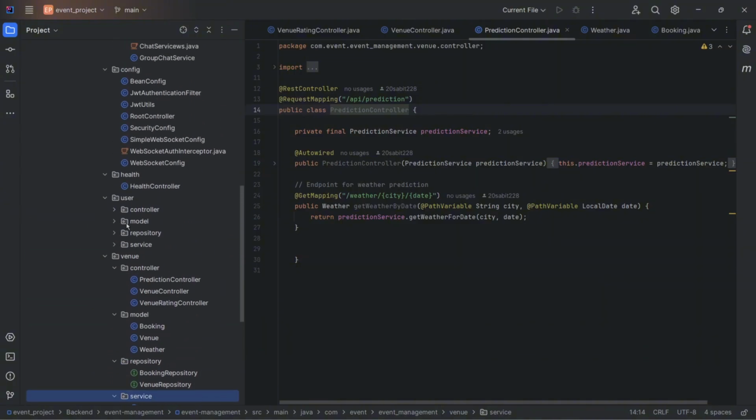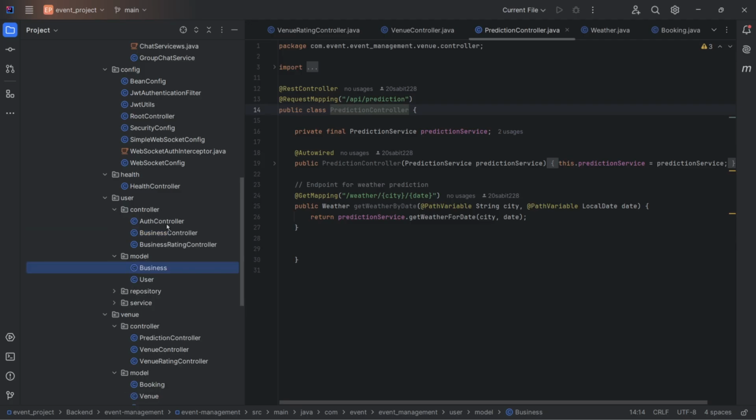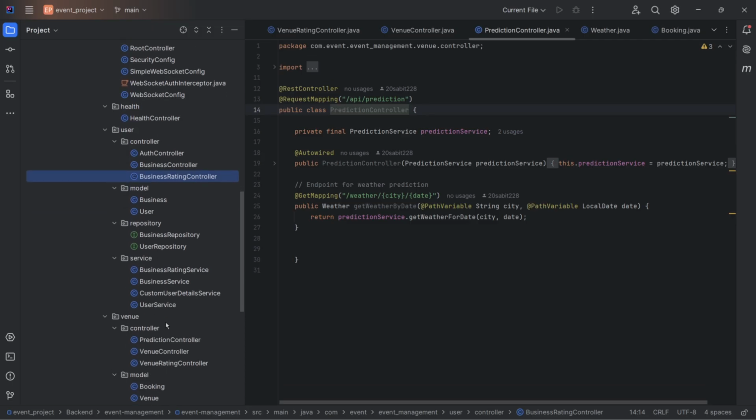And for the user, I mean the kinds of users: one is business. Business means it could be vendors or cooks or decorators, or other vendors that can be added here in future. The controller section is different: the auth controller, business controller, and rating controller, then the repository, and this is the service layer.